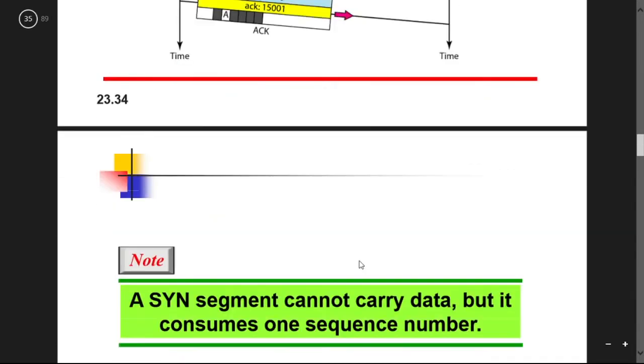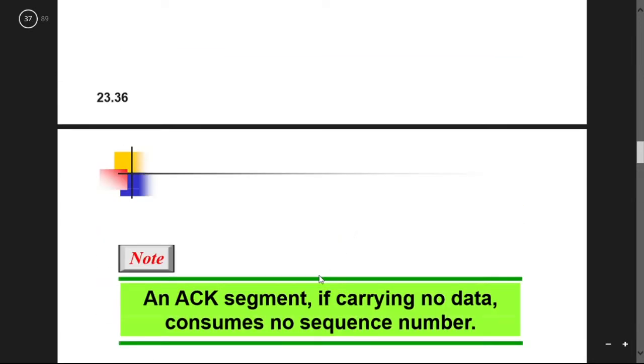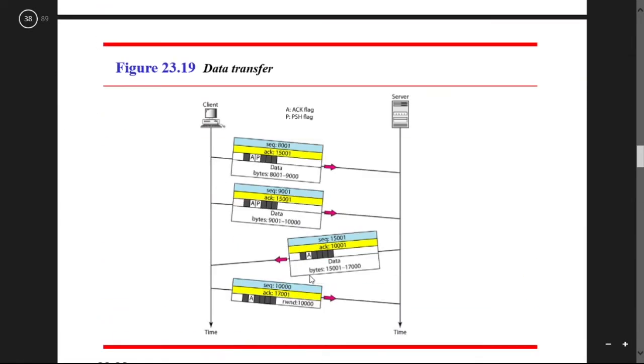So this is actually consuming the sequence number of the next data. See, ACK is 15,001 and here also ACK is 8,001, that is the next data to be accepted. Now, after the establishment of the communication, data can be transferred. Okay, so data can be transferred in this way.